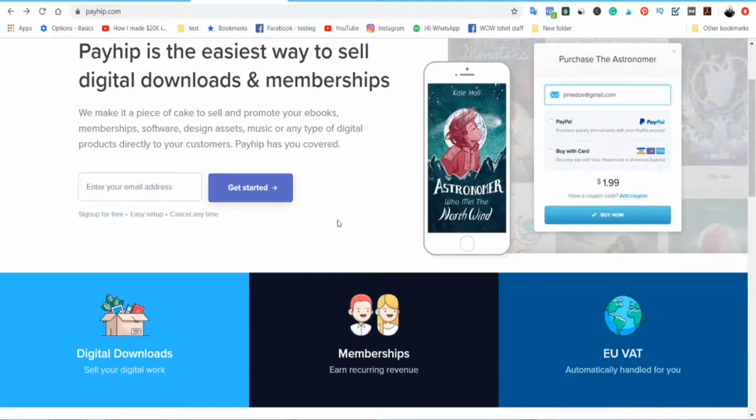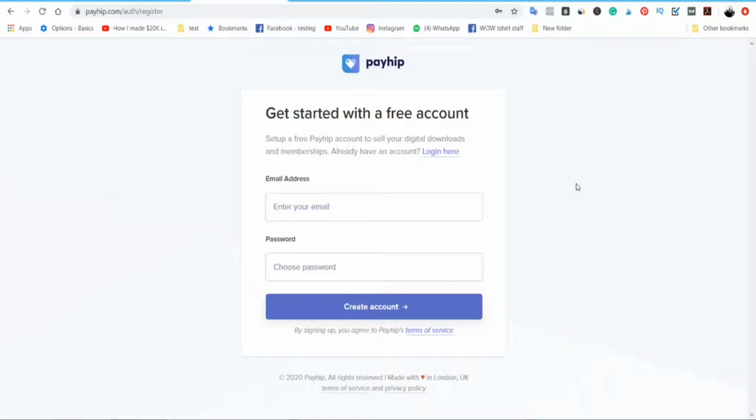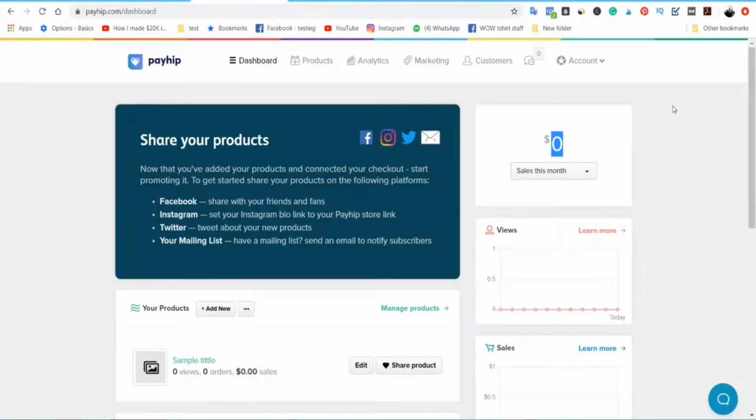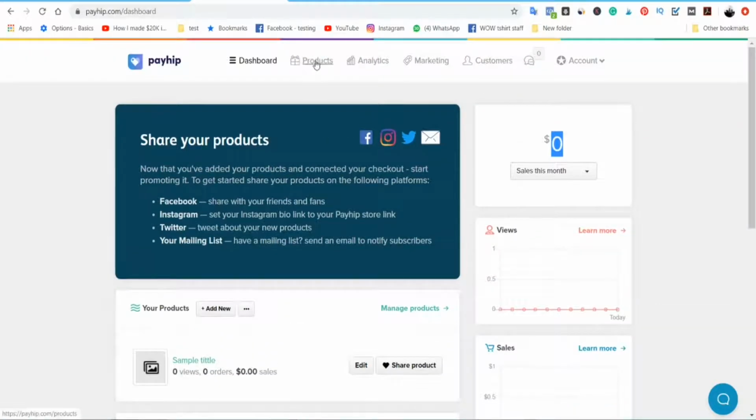Okay, so now what you're going to do next is just get started free here. If you haven't registered already, simply put in your email address and your password, right? I have already registered, so I'll just log in here. Now we are on my dashboard. This is where you can see all the data, the marketing, the products. If you want to upload a product, you can simply head over to here, which I'm going to reveal to you in just a second. And this is also the analytics. You can also see where the traffic is coming from, and your sales are over here.